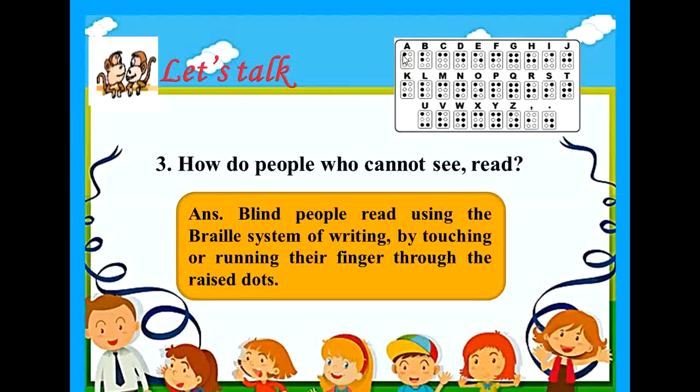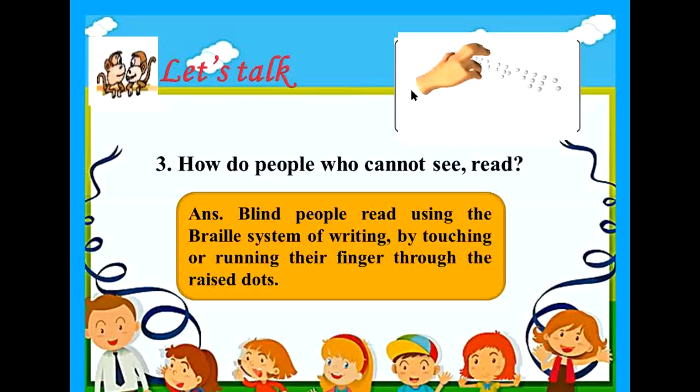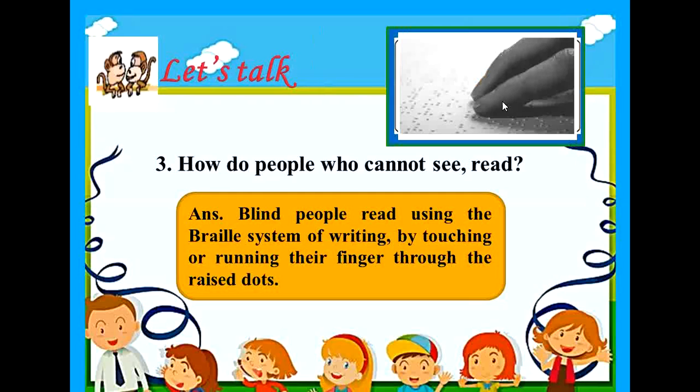Each rectangle that is shown here is a cell, and the number and position of the raised dots represent each letter of the alphabet. Now here on the screen, you will find how a person tries to read the Braille script by running his or her finger through the raised dots. Children, this is a book written in Braille script. So this is how an actual book written in Braille looks like.